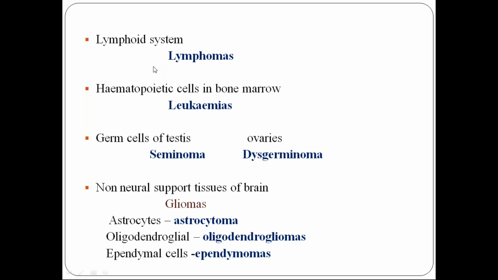The other, I told you in the beginning, you have epithelial tumors, then you have the mesenchymal tumors. The other is the lymphoid system, that is from the lymph nodes, from the spleen, then from the thymus. The tumors which arise from the lymphoid population of these organs are called lymphoma, but it is not a benign tumor. So all these are against the rule of the nomenclature. Everyone doesn't follow from A to Z. No one follows the rule.